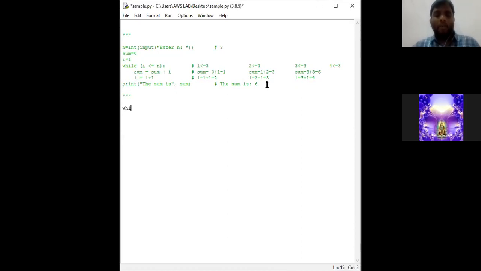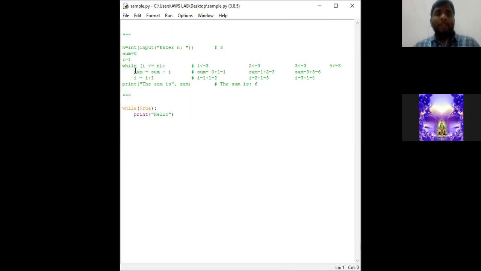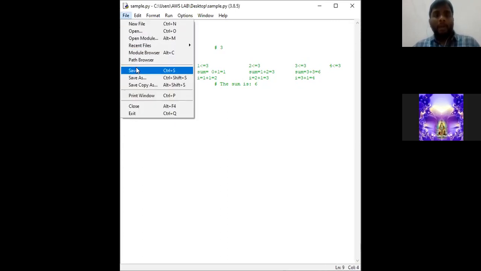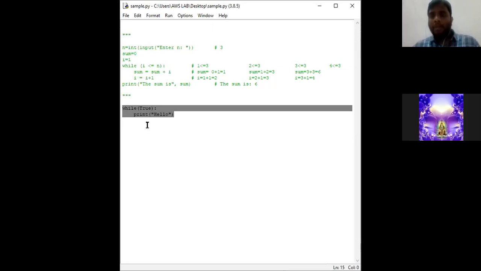Let's check out now. So while I am taking as true, while I am considering it as true, now I am going to ask the interpreter to print hello. Okay, see, consider this program now. What will be the output of this program? Consider only these two lines and tell me what will be the output.